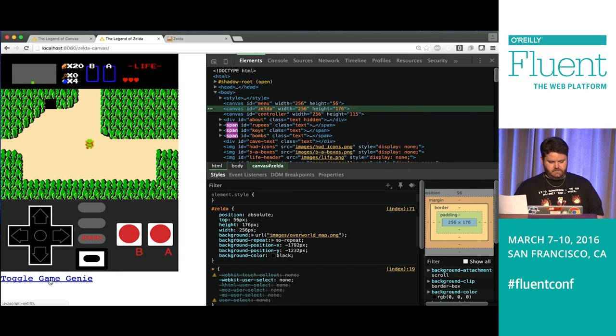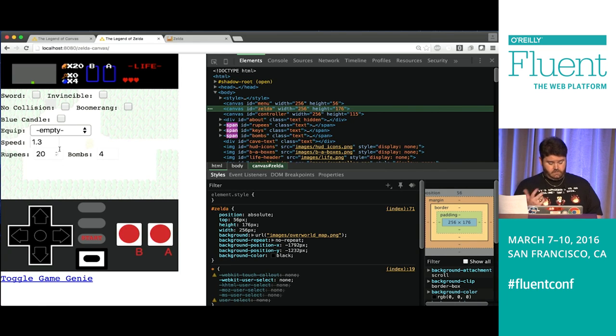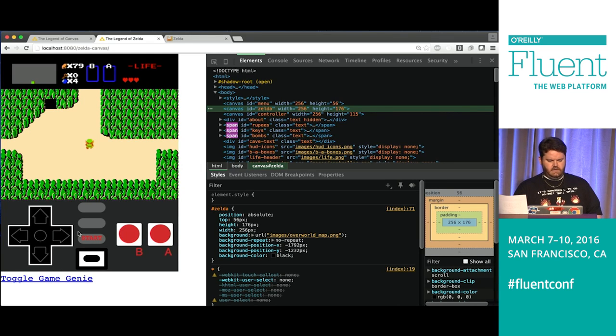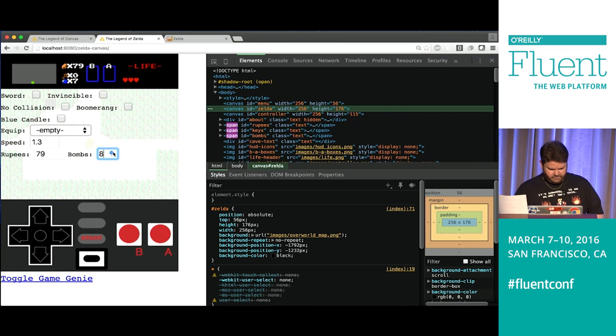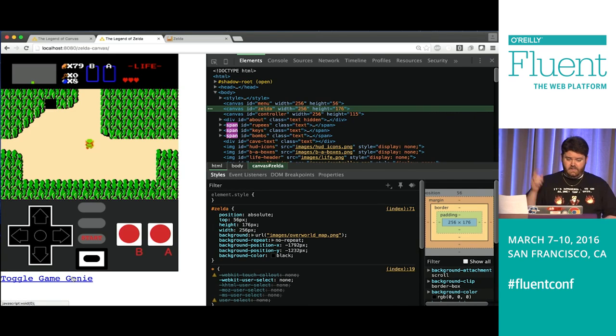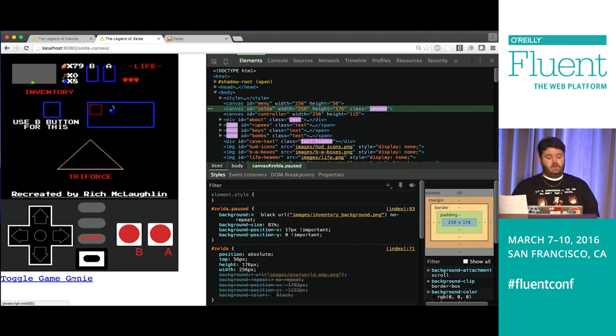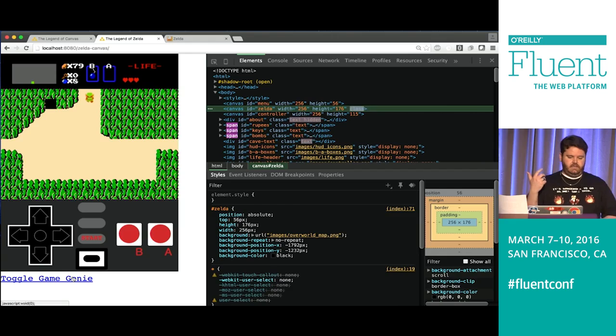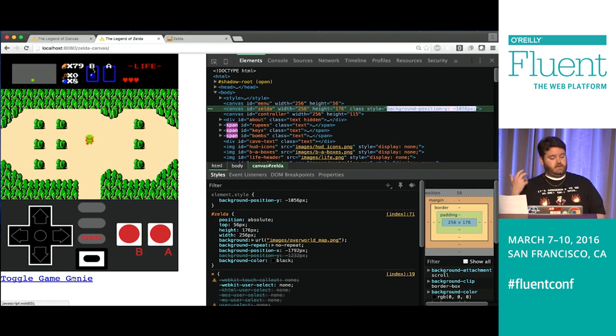One of the other things we can do is, say I want to give myself a lot of rupees. So let's do that. And then I want more bombs too, because I don't want to have to find them. Okay, so now I've done that. By changing those inputs, for each iteration of the game loop it's going to look at those DOM nodes and see that this value has changed, so it needs to update the game state as well. So I can equip the bomb and come in here.